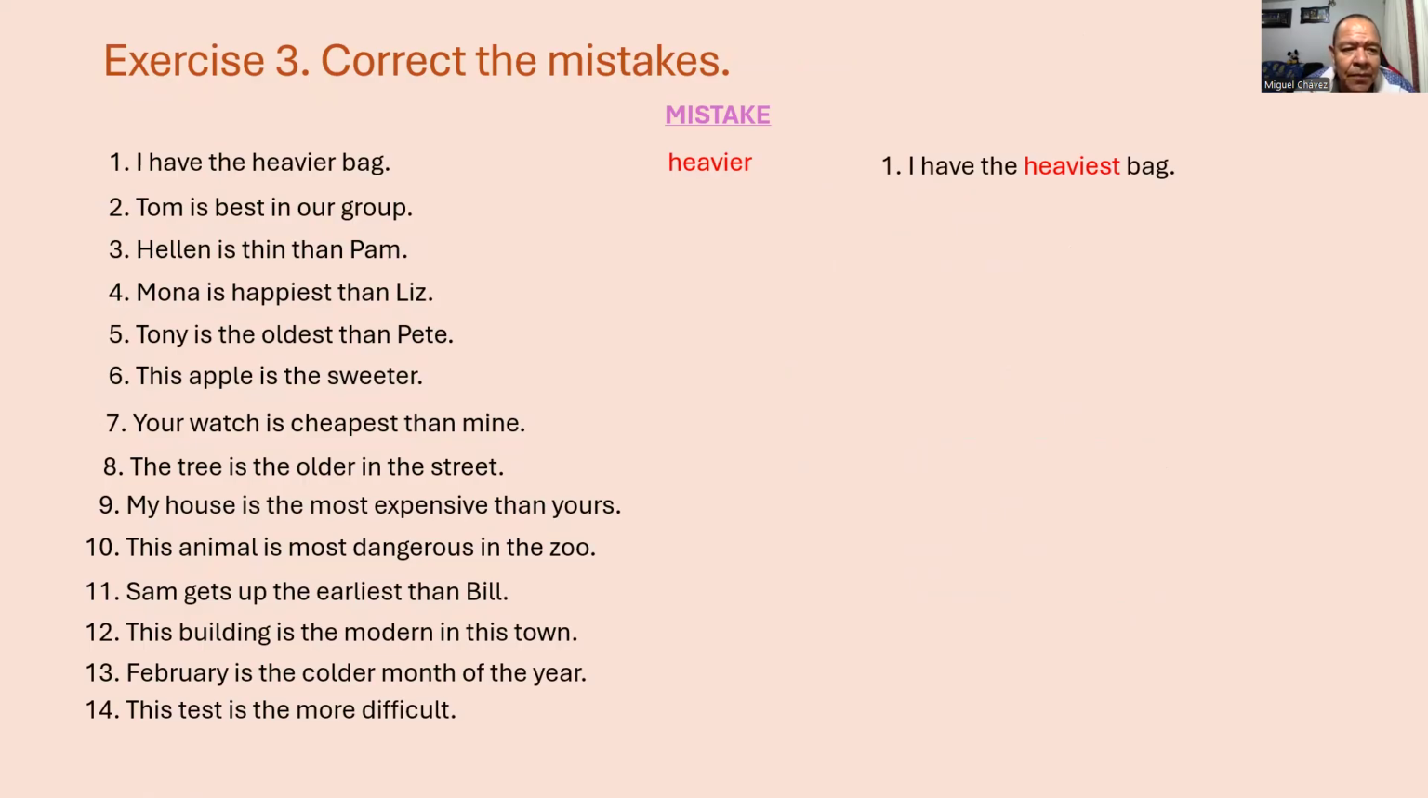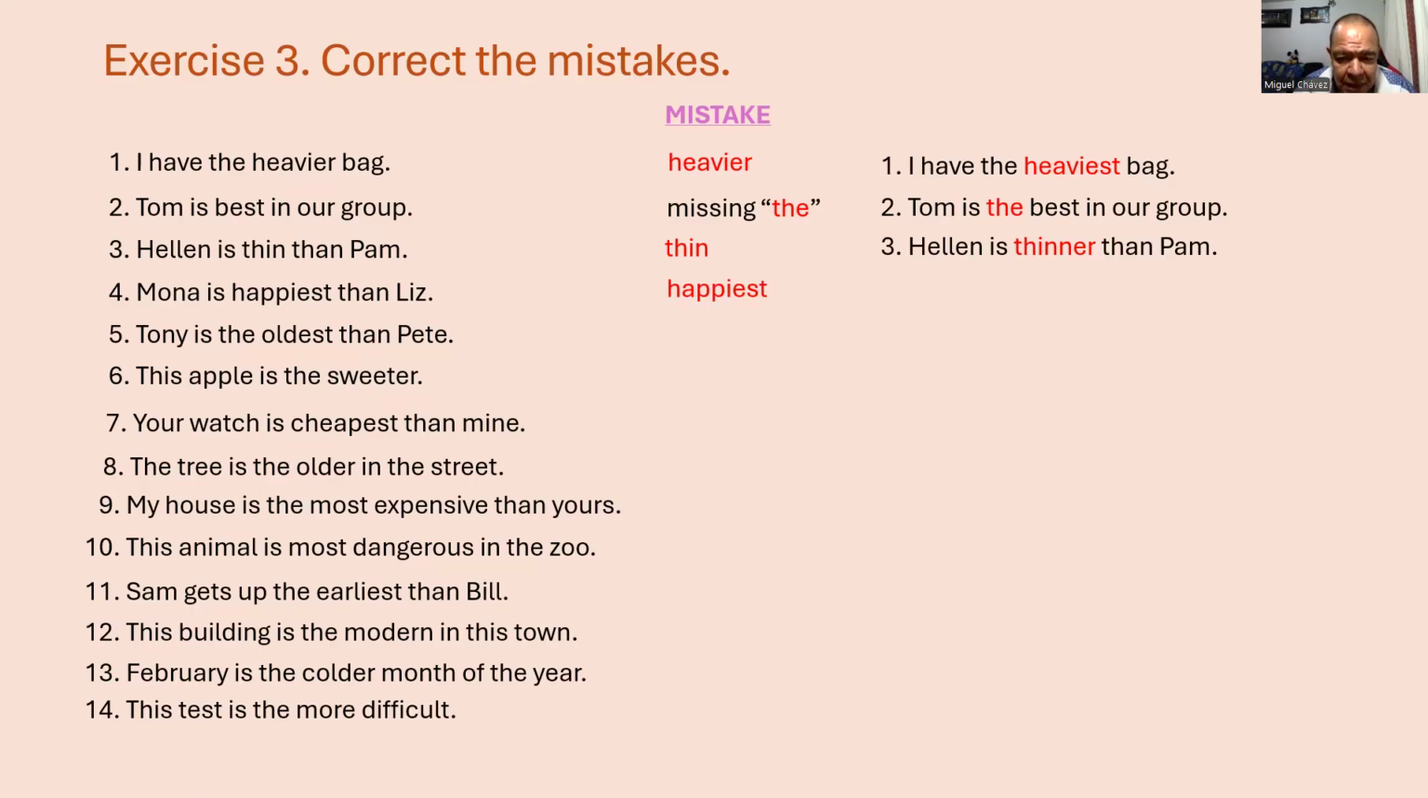Number 2. The mistake is missing the word the. Tom is the best in our group. Number 3. The mistake is thin. Helen is thinner than Pam. Number 4. The mistake is happiest. Mona is happier than Liz.